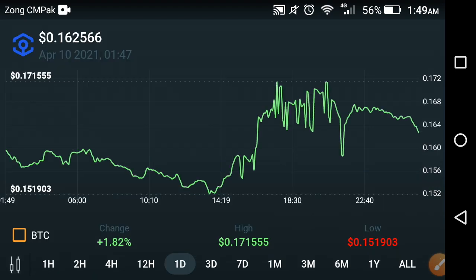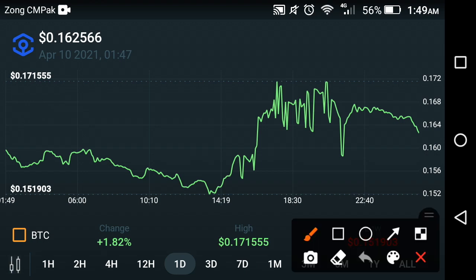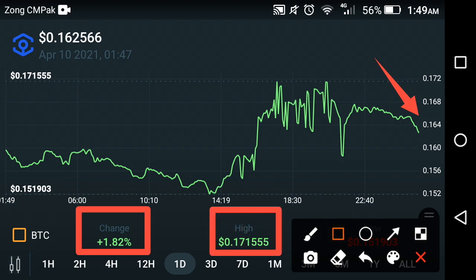So friends, as you can see here, the last 1 day price prediction of the Ankr coin. What's the change that occurred in the Ankr coin in the last 1 day? First of all, the change in the Ankr coin is about positive 1.82%. Absolutely a good change. But if we look at the current condition of the Ankr coin in chart analysis, the chart tells us that the current condition of the Ankr coin is very bad, and the high price of the Ankr coin in the last day is about $0.1715555, friends.